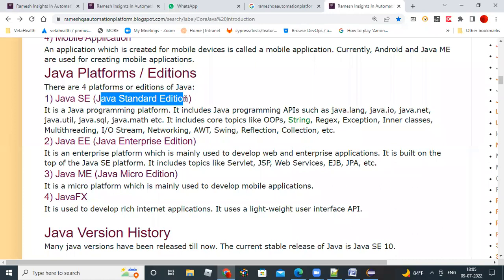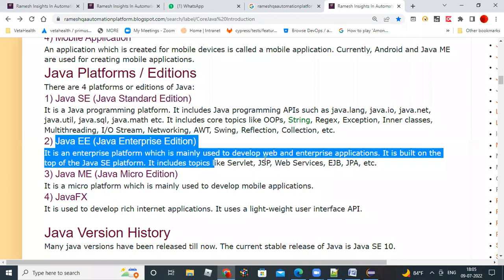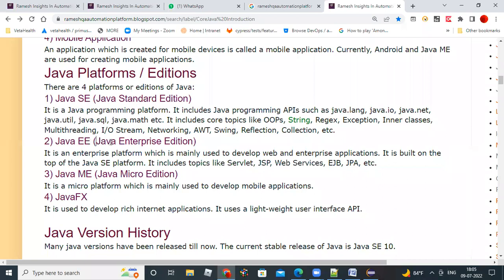So Java Enterprise Edition is built on top of Standard Edition. When you install Java Enterprise Edition, you have the standard edition plus extra modules like servlets, JSPs, web services, EJB, JPA, all these new topics also. This is J2EE, we call this. So Java EE, Enterprise Edition, is another edition to develop web and enterprise applications. You will use this Java EE.